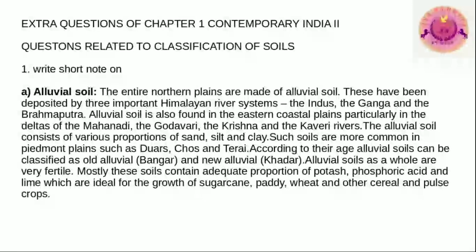Such soils are more common in the piedmont plains such as Duars, Chos and Terai. According to their age, alluvial soils can be classified into old alluvial and new alluvial. Alluvial soils as a whole are very fertile, and mostly these soils contain an adequate proportion of potash, phosphoric acid and lime, which is ideal for the growth of sugarcane, paddy, wheat and other cereal and pulse crops.